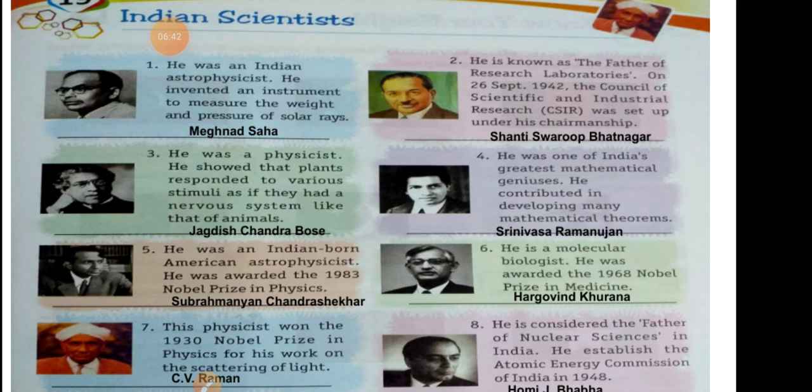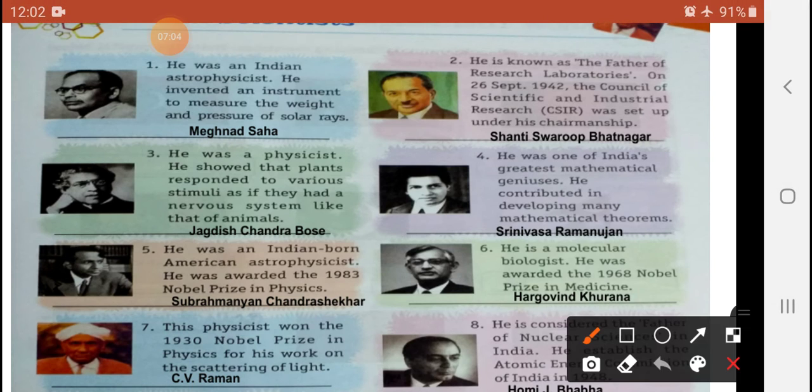He invented the instrument to measure the weight and pressure of the solar rays. So a very famous personality, an astrophysicist. The name is Meghnad Saha, okay, Meghnad Saha, the very famous name. So it should be written with the help of the helping list, numbering also written there.